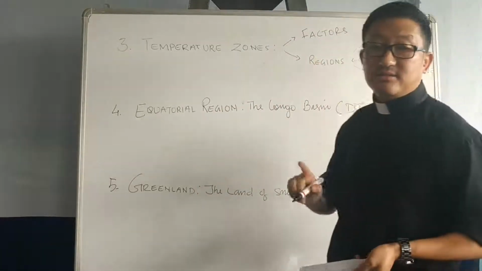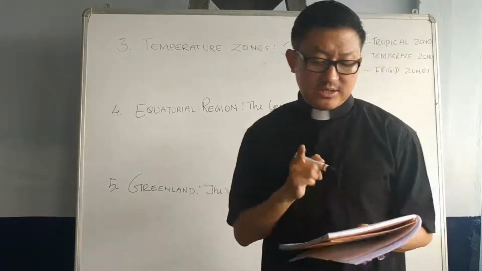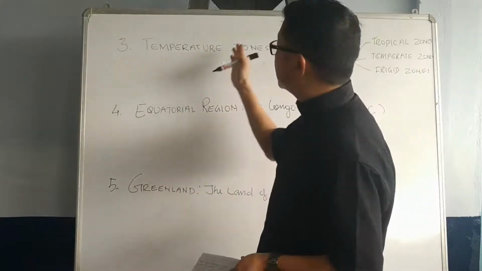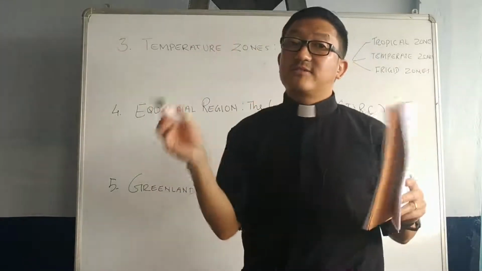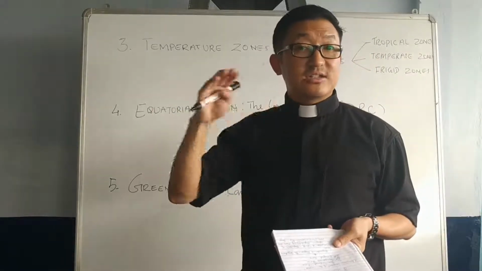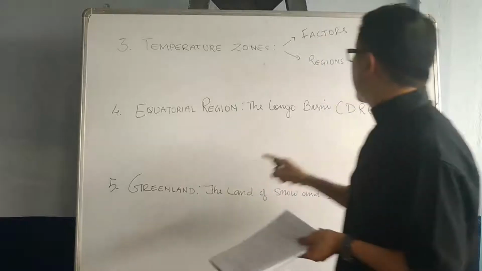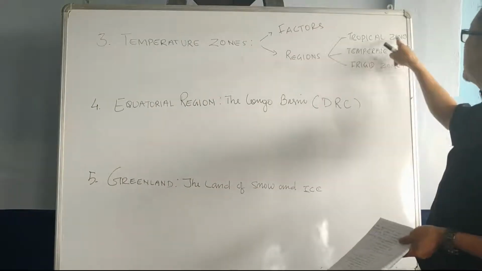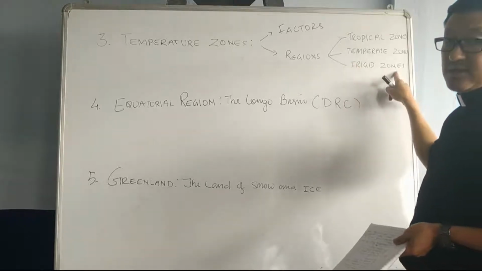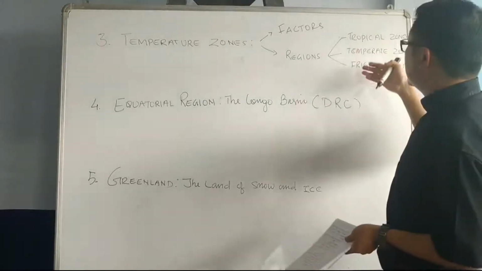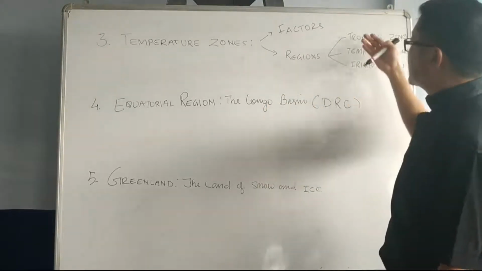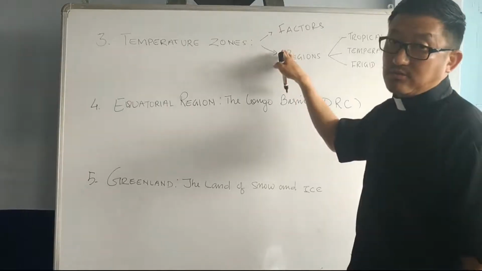Okay. Another thing that we study in this particular chapter is the different regions. Because of these many factors, we have different climatic conditions. So these climatic conditions are divided into different zones. There are 3 zones: the tropical zones, the temperate zones, the frigid zones. Okay, these climates are divided into these many zones, areas. Let us call it areas. So these also you need to study in this particular chapter.